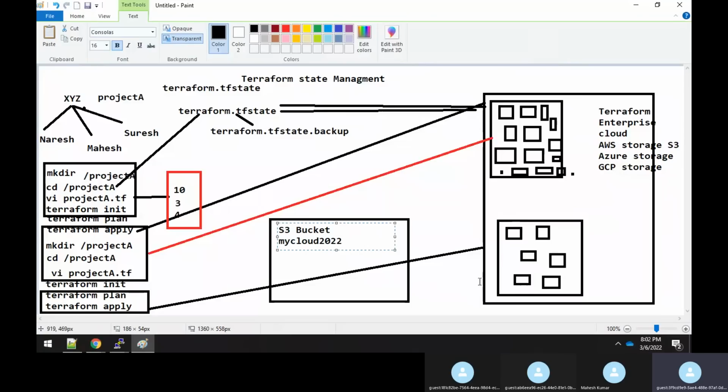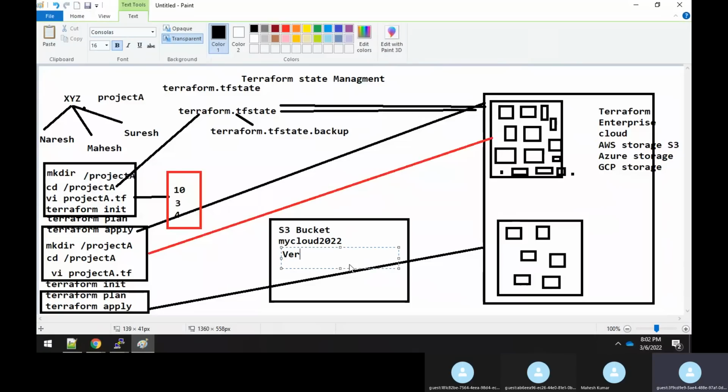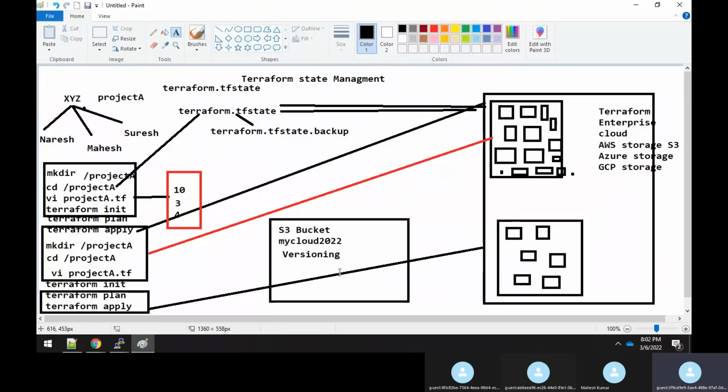Then, as you know, the bucket itself provides versioning. This feature is there by default with the S3 bucket.